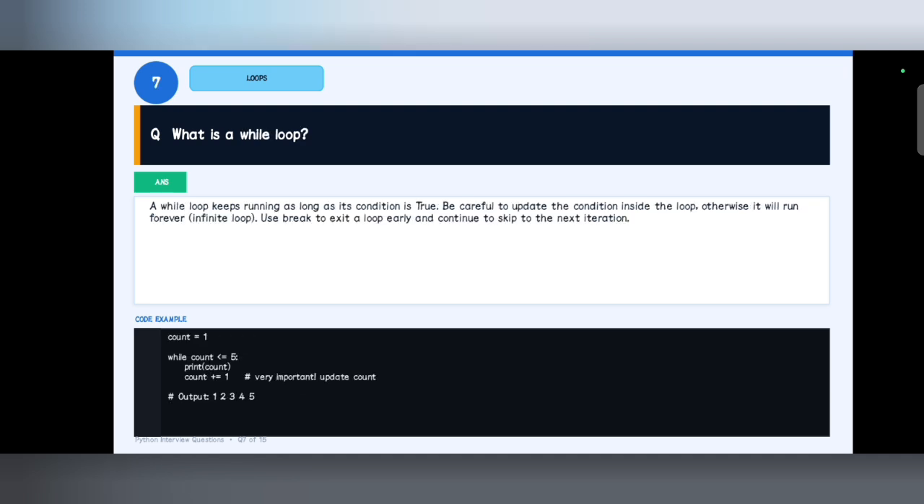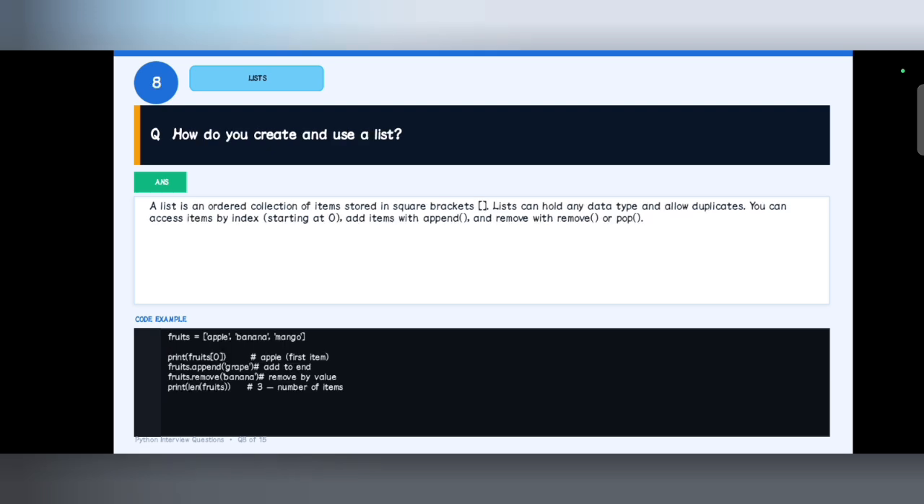Next, what is a while loop? It's just like a for loop, but it will execute while the condition is true, and we can't say how many times it will be executed. So we use a for loop for a limited number of times, and a while loop when we don't know the exact number of times to execute. So this is a while loop.